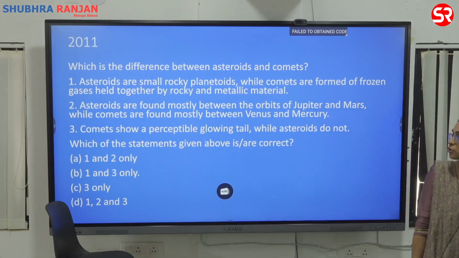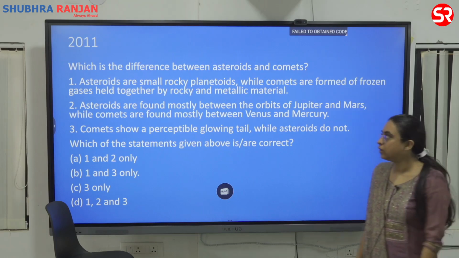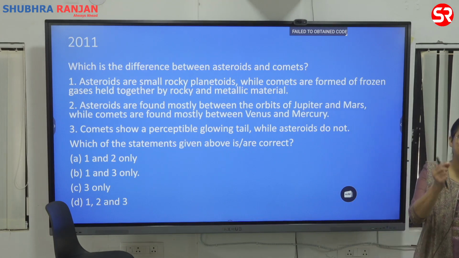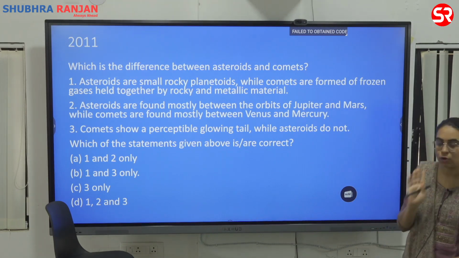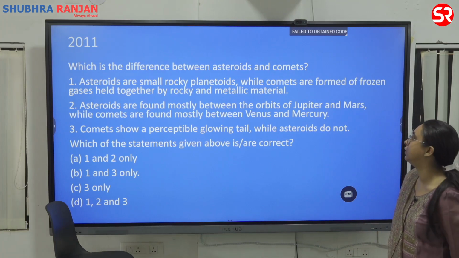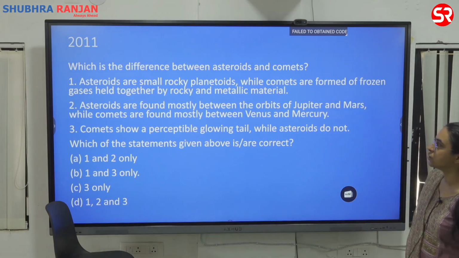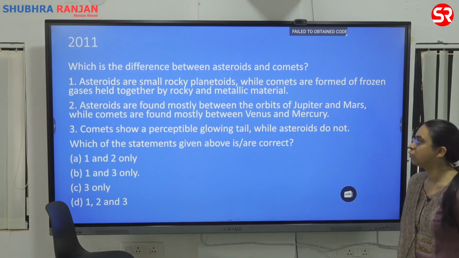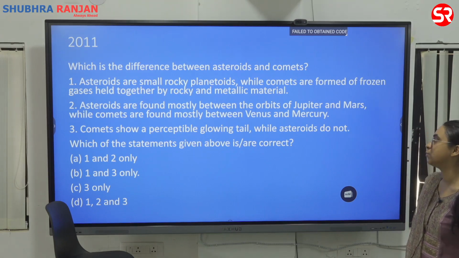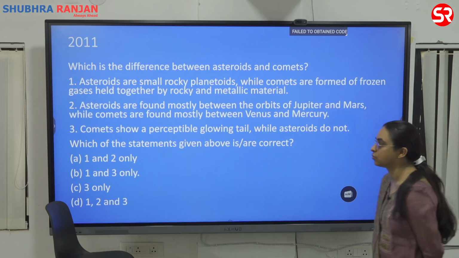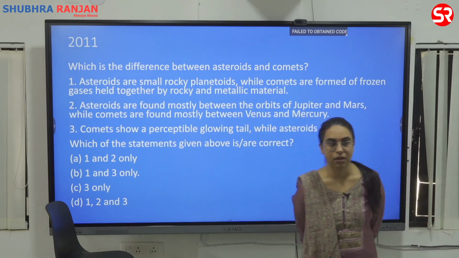Comet and asteroid. First one, asteroids are small rocky planetoids. Planetoids are small planets. So asteroids are small rocky planetoids, while the comets are formed from frozen gases held together by rocky and metallic minerals. Asteroids are mostly found between the orbits of Jupiter and Mars, while comets are found mostly between Venus and Mercury. Comets show a perceptible glowing tail, while asteroids do not. Which of the following statements above are correct?